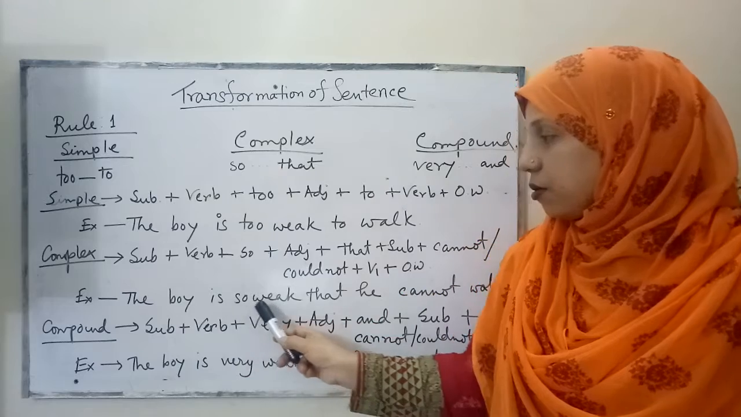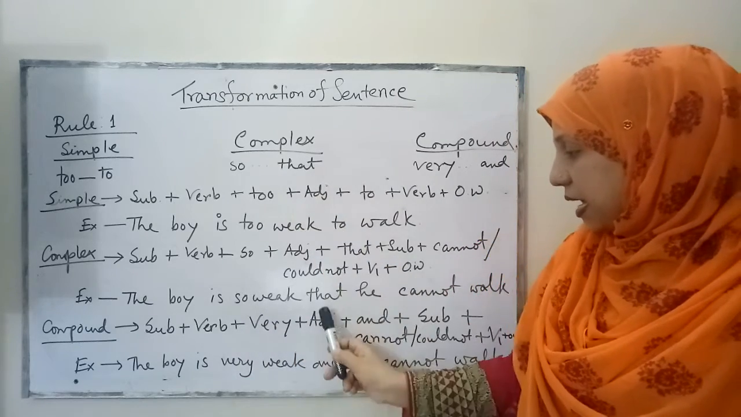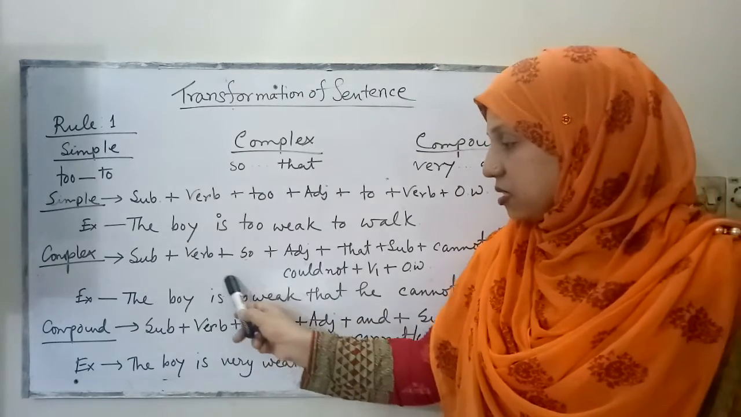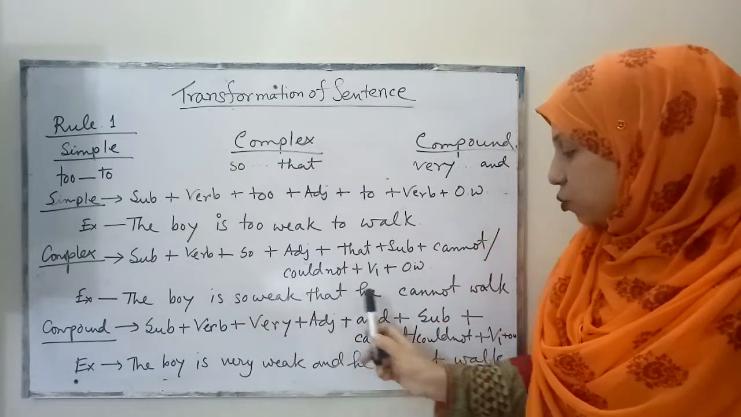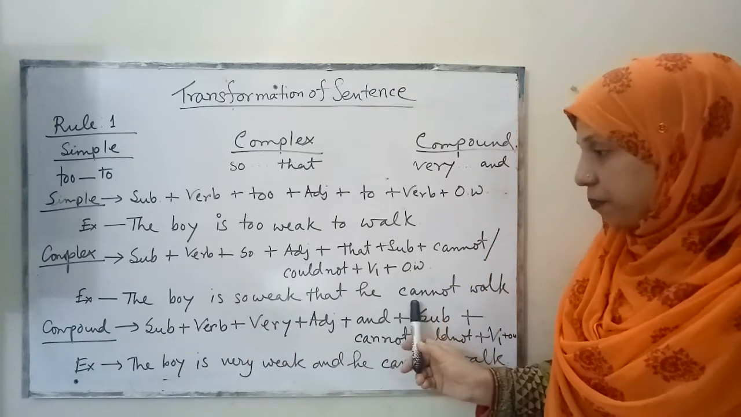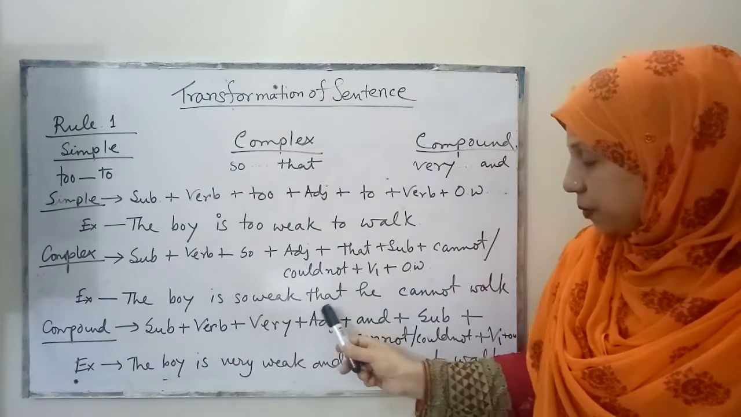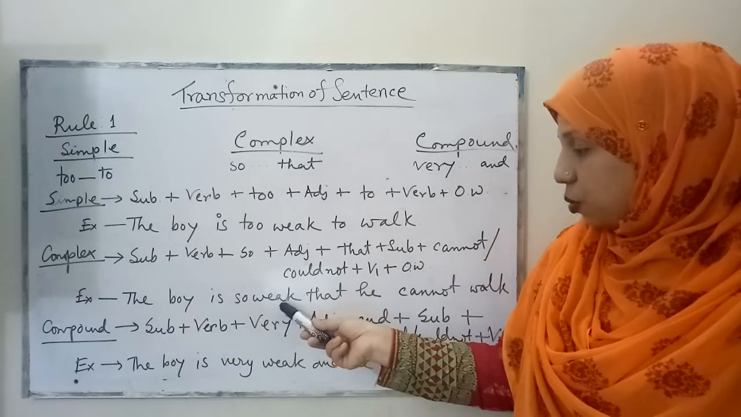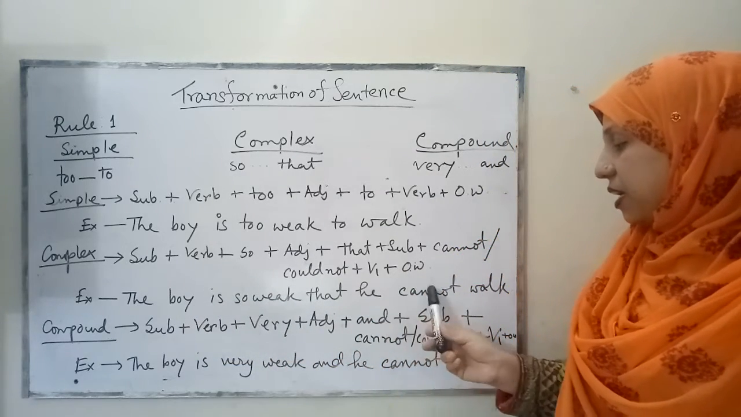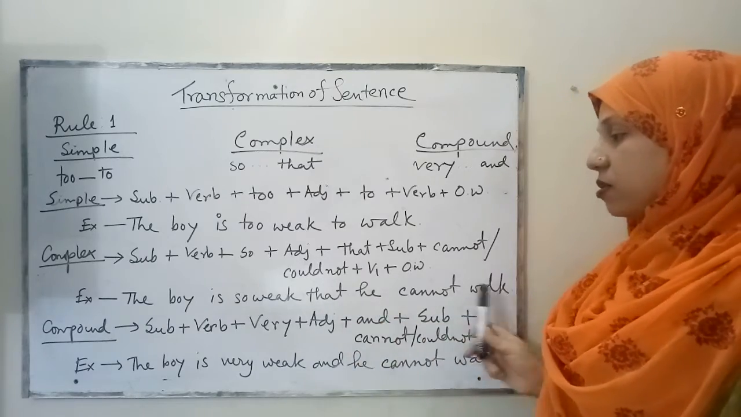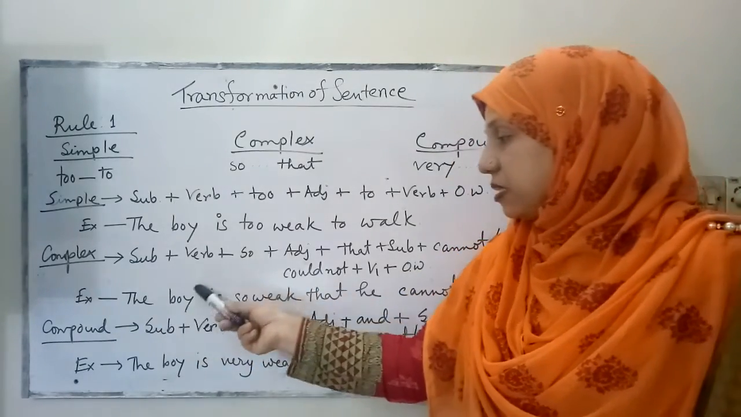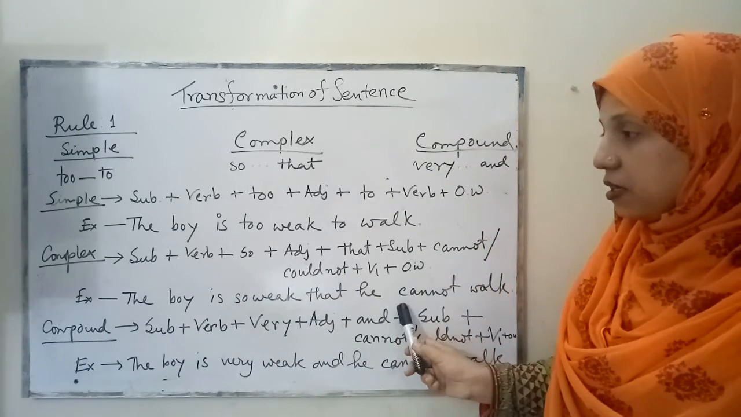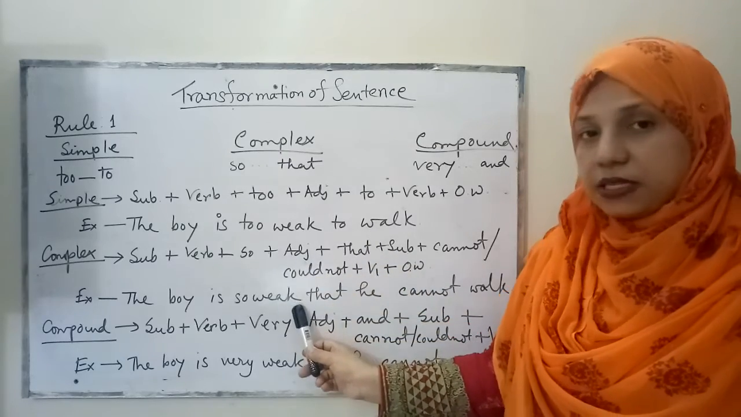The boy is so weak that he cannot walk. Why not could not? Because this tense is in the present tense. That's why here we have to use cannot. So here you see two clauses have been formed. One is the boy is so weak, and the other one is that he cannot walk. This is the subordinating clause and this is the principal clause. This is the finite verb and this is the other finite verb. Okay, so this is the example of making a complex sentence.